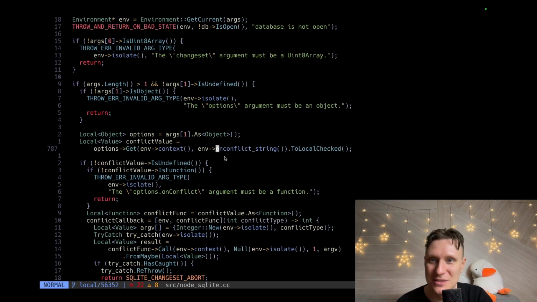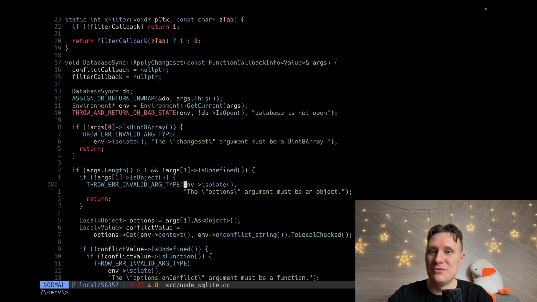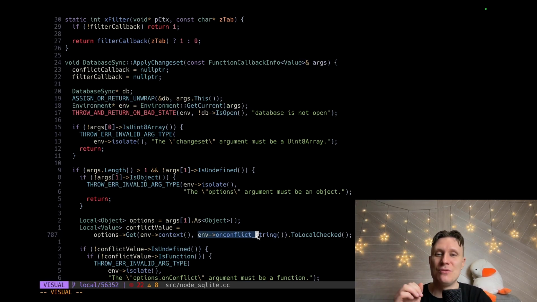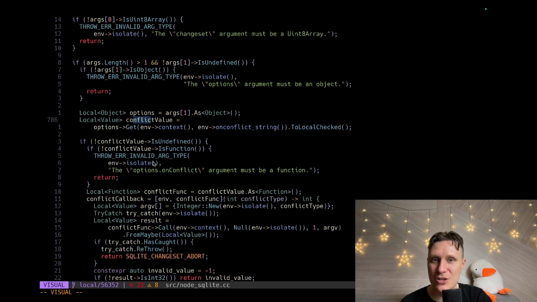Whatever. We take our context. Context is taken from the environment. Yeah, environment is taken from the arguments. We took arguments, took environment. From the environment, we take our conflict string and context and try to extract our callback function.